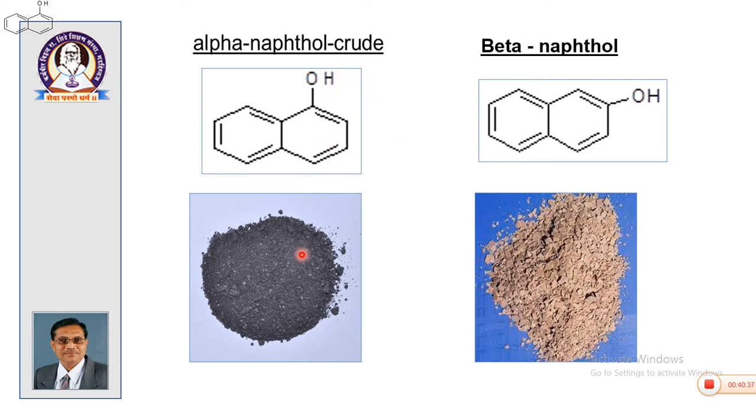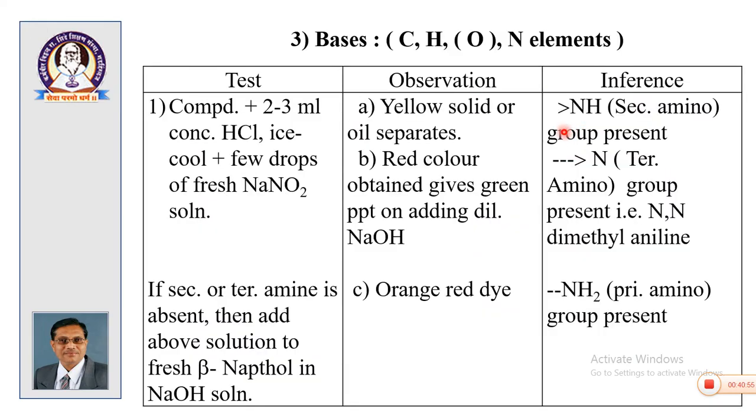Alpha naphthol in crude form has a black-brown color, and beta naphthol has a pale brown color, dark brown and pale brown, but practically when you recrystallize, both appear the same. In alpha naphthol the OH group is at the alpha position; in beta naphthol the OH group is at the beta position. Then, basic compounds must contain nitrogen, because the basic nature is due to the presence of nitrogen.